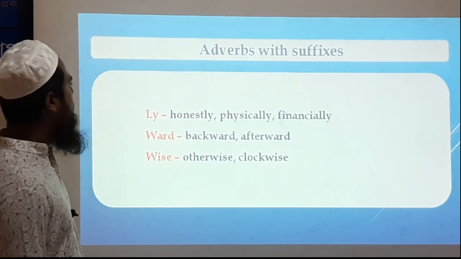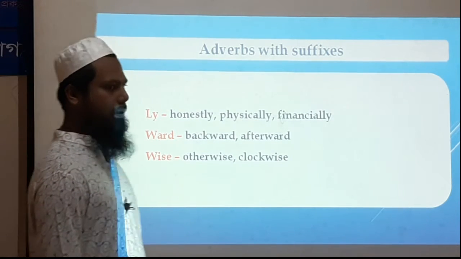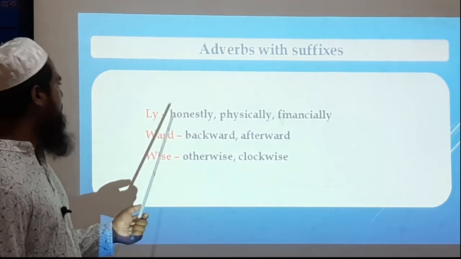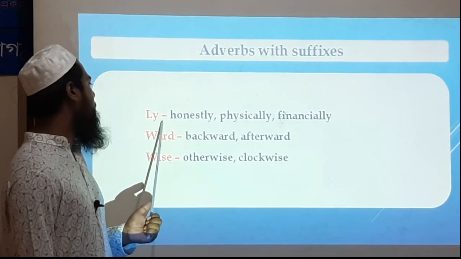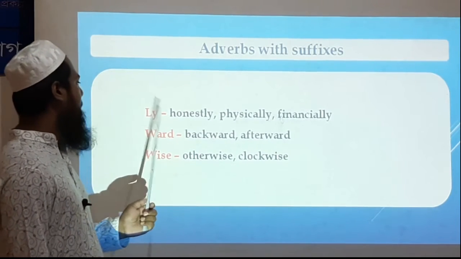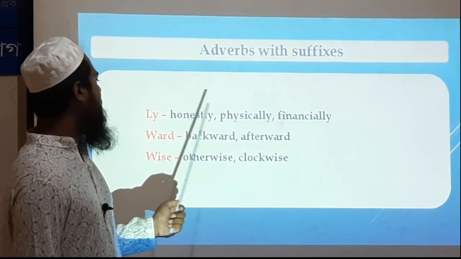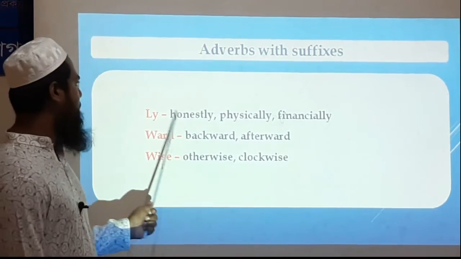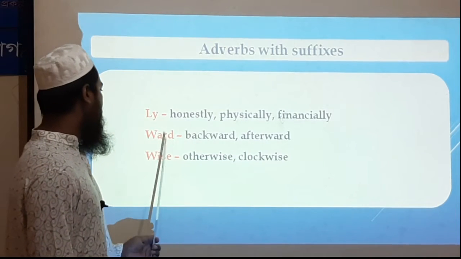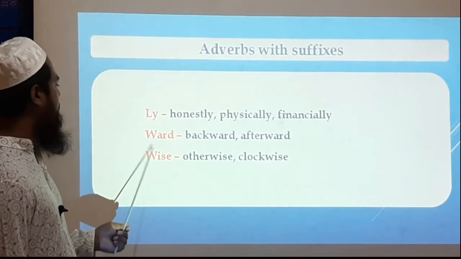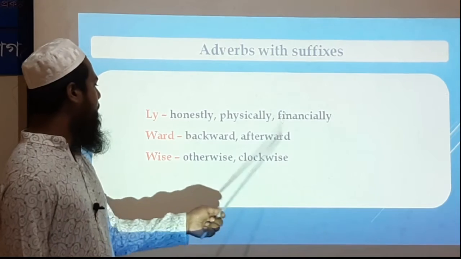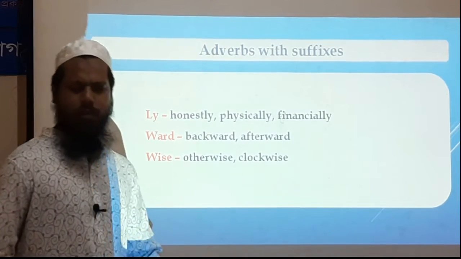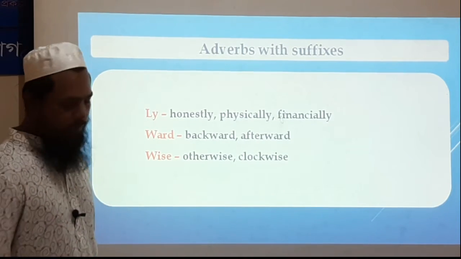And here is a list of adverb suffixes. The most used suffix to make an adverb word is ly: honestly, physically, financially. And we also use ward and wise, such as backward, afterward, otherwise, clockwise, and there are many other words.